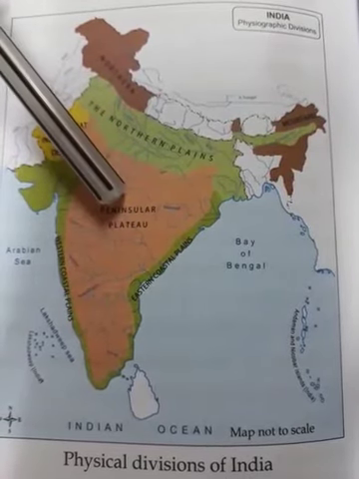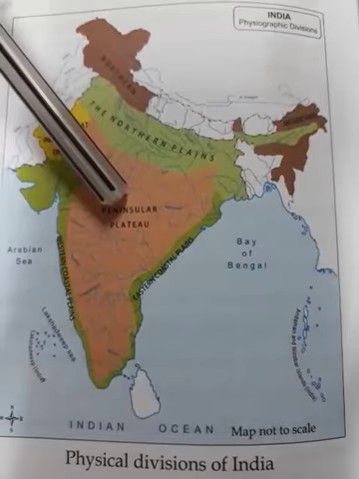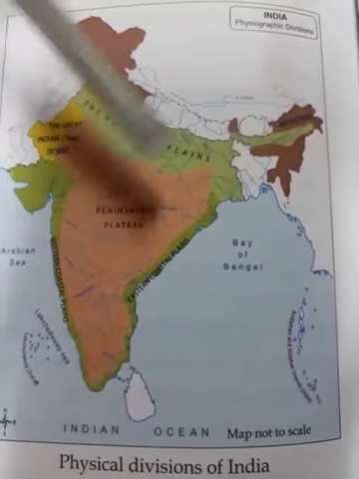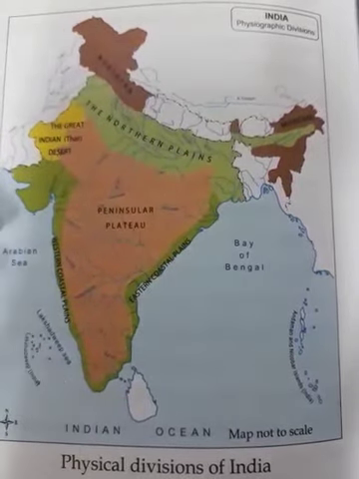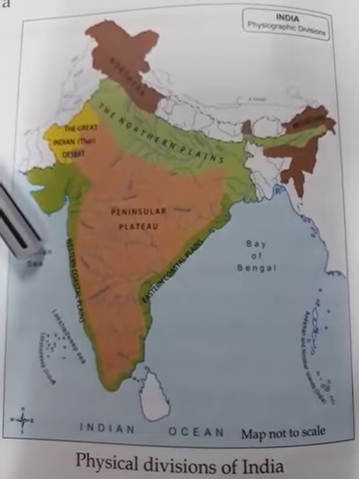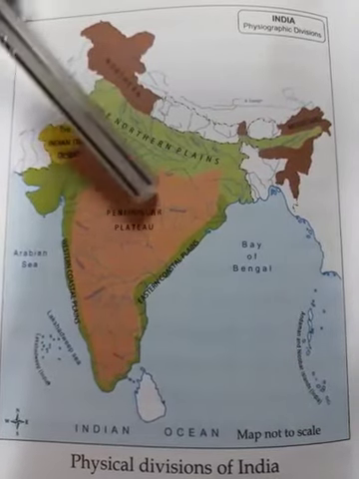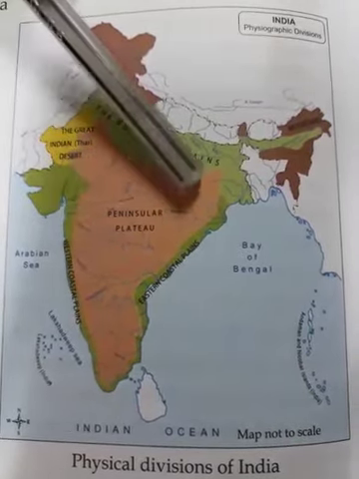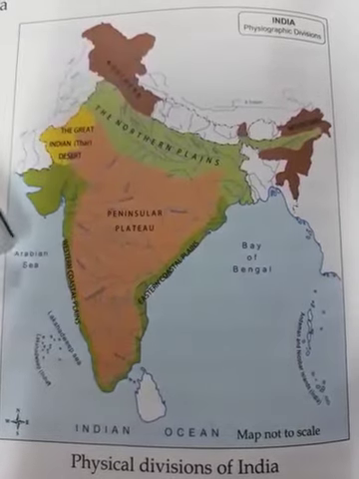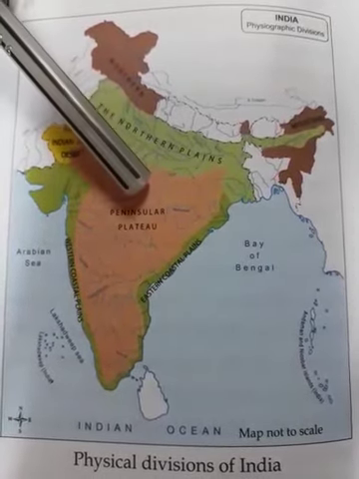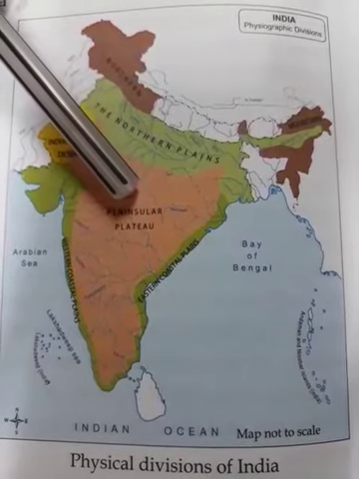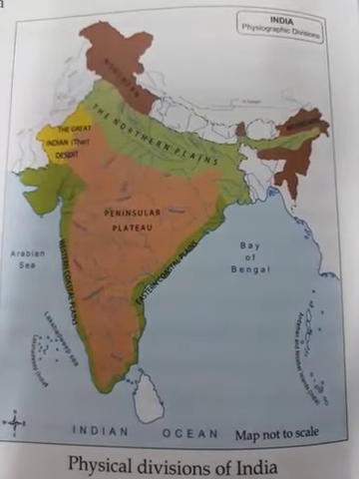Okay, now why is it called peninsular? As you all know, the land which is covered on three sides with water is known as a peninsula, and this plateau is covered on three sides with water. So it is known as a peninsular plateau. Okay. Next.